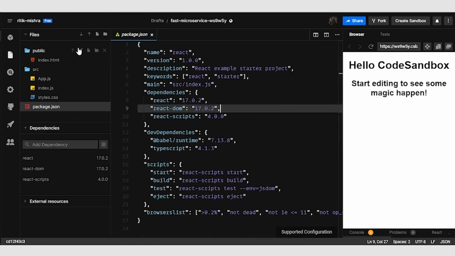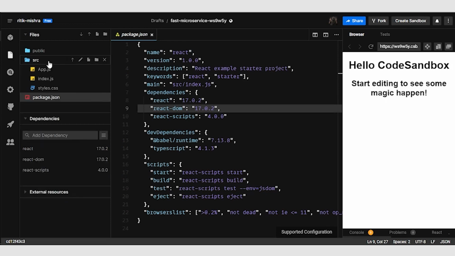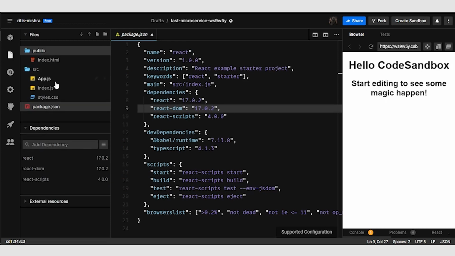As you can see, the folder structure in this left pane is collapsible. You can collapse or uncollapse this using these icons. It is highly inspired by VS Code, and let me show you one thing here. See, these are the dependencies, alright? Dependencies as in these are sort of the packages or modules that we have included in our project so as to use some functionalities or some functions out of these modules.